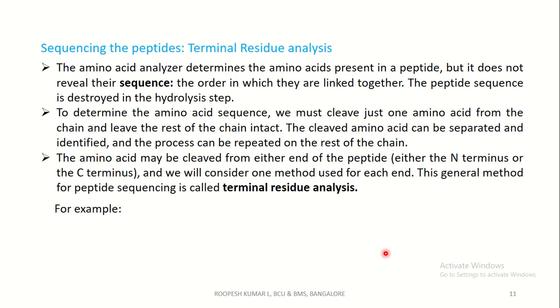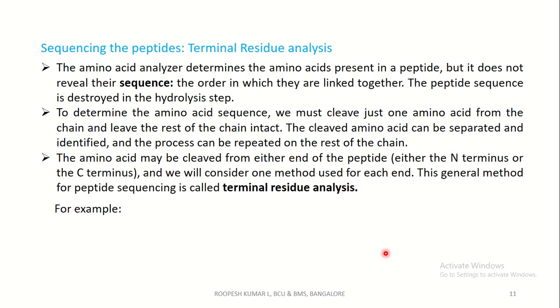To determine the amino acid sequence, we must cleave one amino acid after another from the chain and leave the rest of the chain intact. The cleaved amino acid can be separated, identified, and the process can be repeated on the rest of the peptide chain.